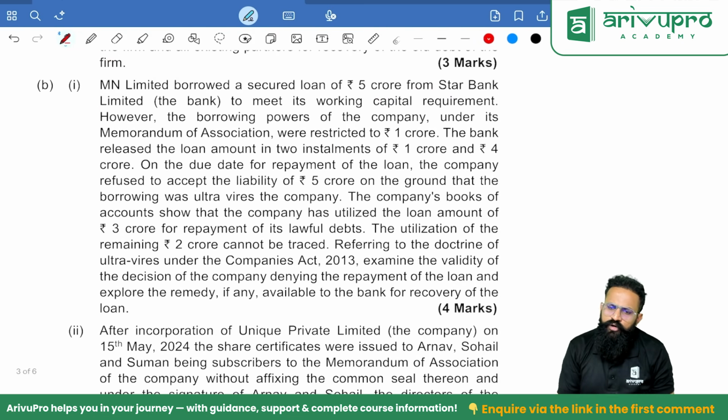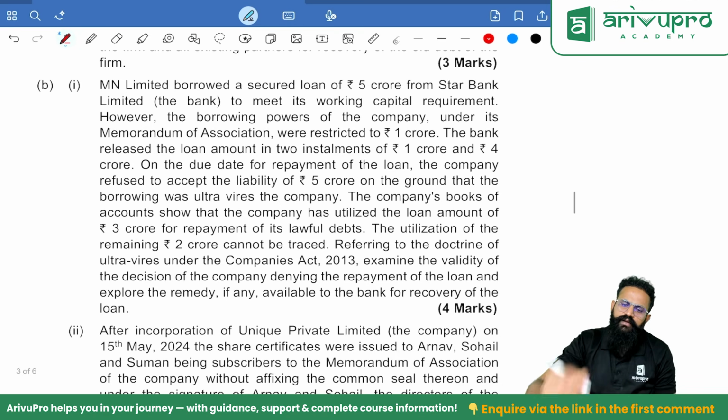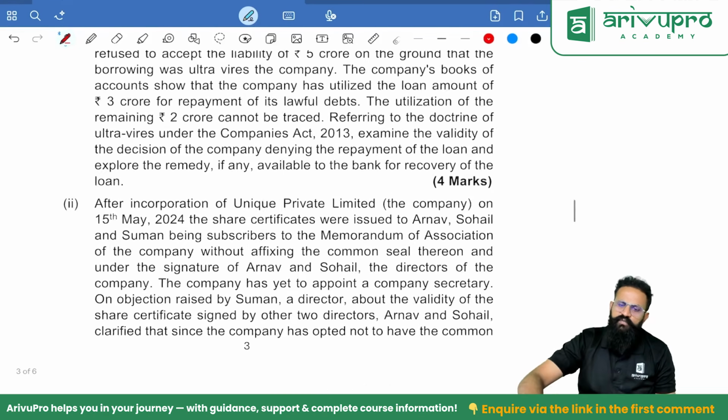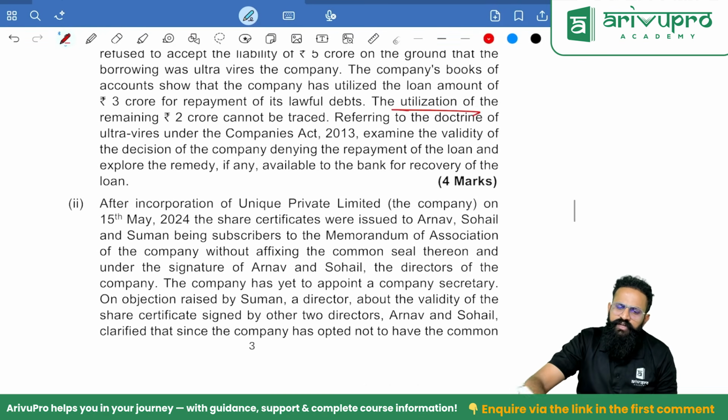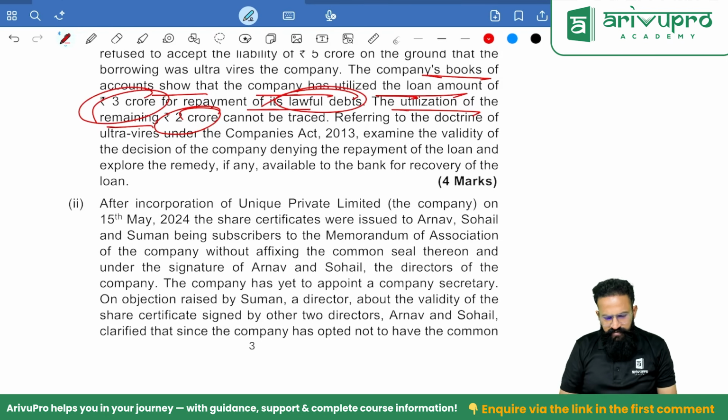MN Limited borrowed a secured loan of 5 crore from Star Bank to meet its working capital. Same thing, MOA, ultra vires. If you have used the money to repay, the utilization of the remaining 2 crore cannot be traced. The company's books of accounts show that the company has utilized a loan of 3 crore for repayment of its lawful debt. So even if it's an ultra vires transaction, people, I can recover the money. Clear?